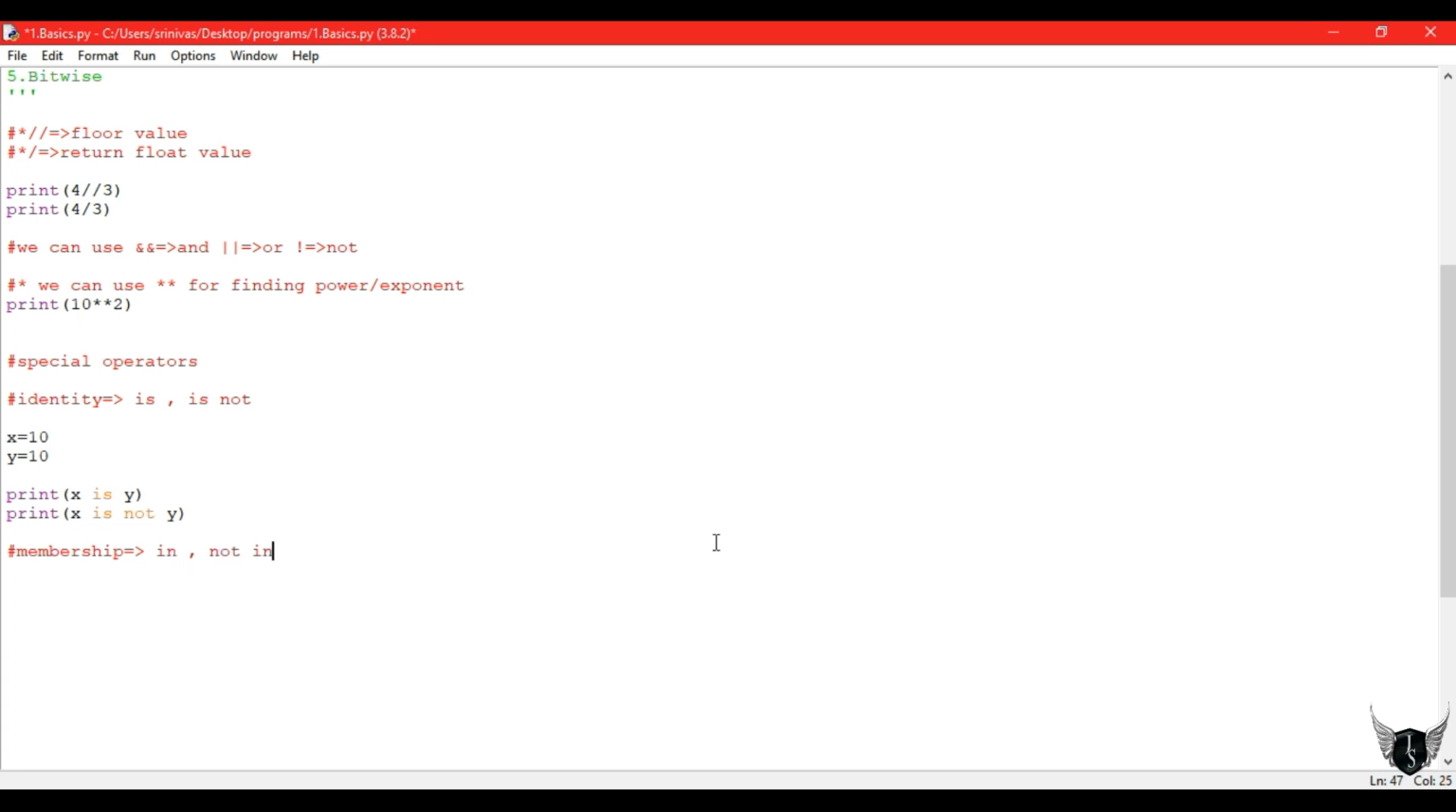And next one is the membership operator. We have in and not in. Same like is and is not, we have in and not in. So for this also let's see an example.